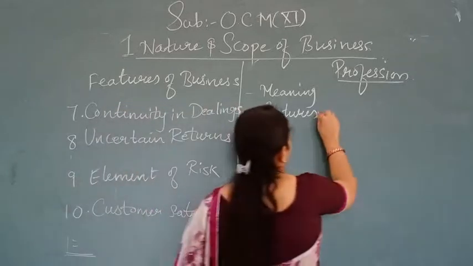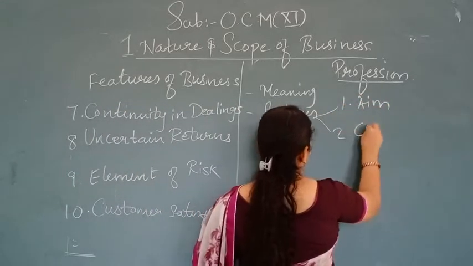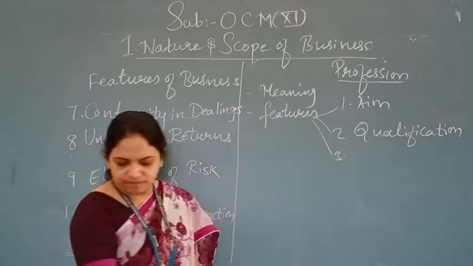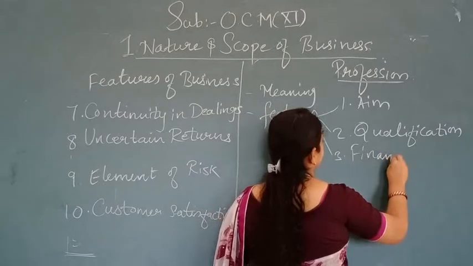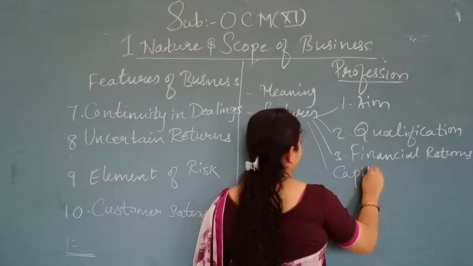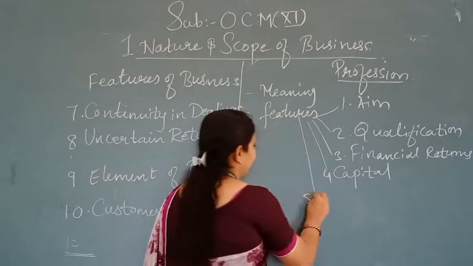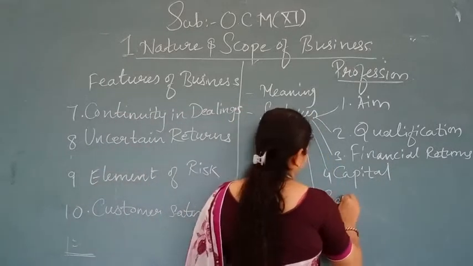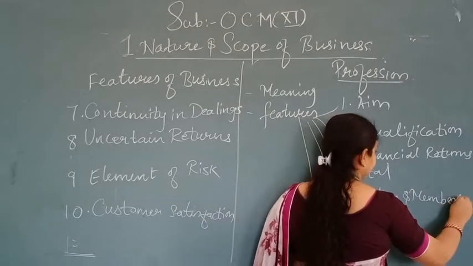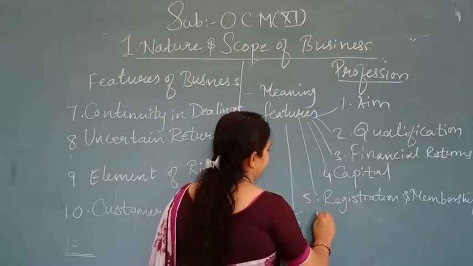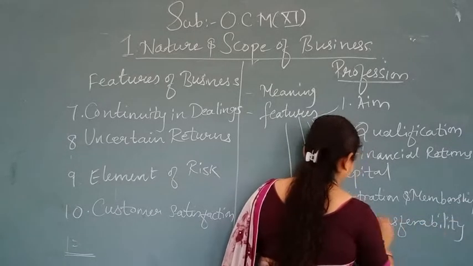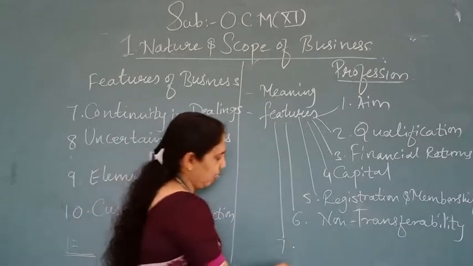The first is the aim, second is the qualification, third is financial return, then the capital, point number 4, then point number 5 is registration and membership, number 6 is non-transferability, and number 7 is nature of work.